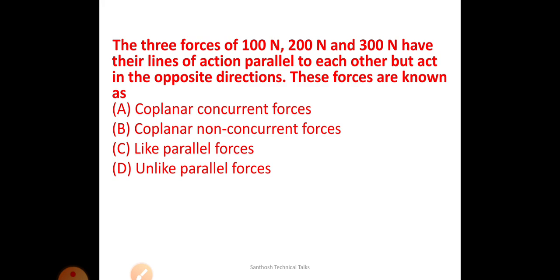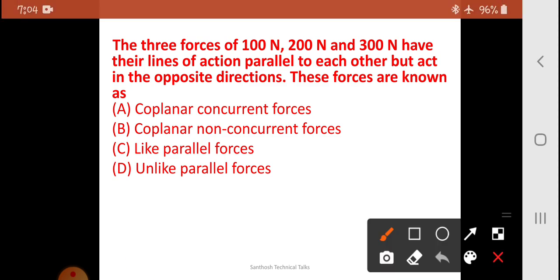Next, a superb question. When there are three forces, 100 Newton, 200 Newton, 300 Newton, that have their lines of action parallel to each other but opposite in direction, then these forces are called, if I say they are opposite to each other, these are all unlike forces.